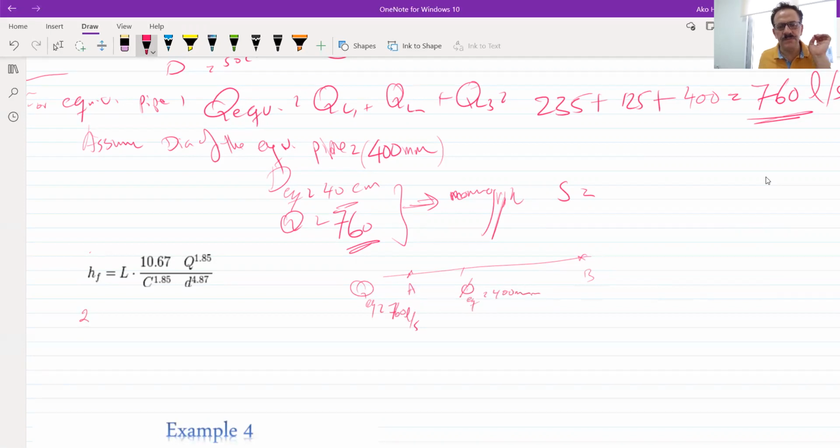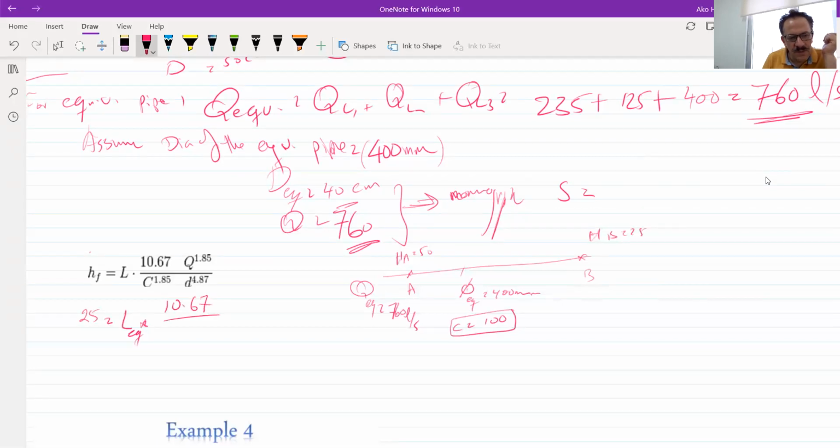I use that one, and it's the same pipe. I will use C equal to 100. So the head at A is equal to 50. The head at B will equal 25, so the head loss is equal to 25 meters, which equals the length of the pipe, the equivalent length, which I don't have right now, times 10.67 times the C, which is 100, power 1.85,